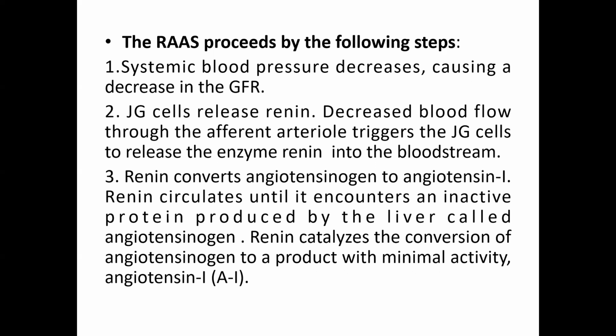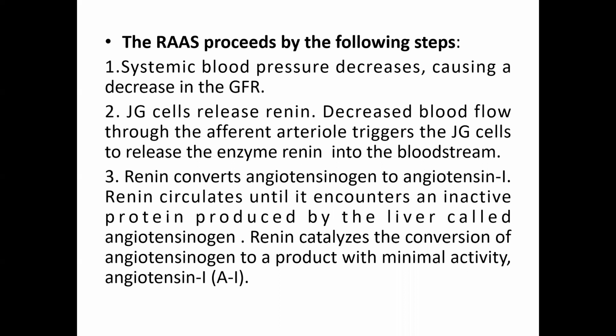We call them JG cells, juxtaglomerular cells, which are present around the glomerulus. Clear? Whenever the blood pressure decreases, immediately these JG cells release renin. This decreased blood flow through the efferent arterioles triggers the JG cells to release the enzyme renin into the bloodstream.